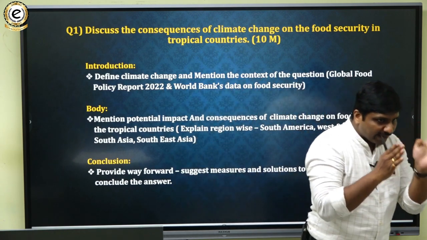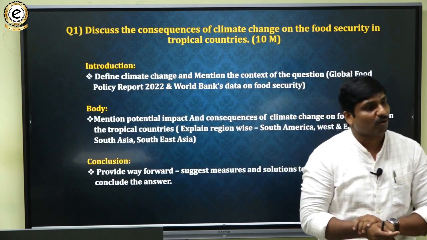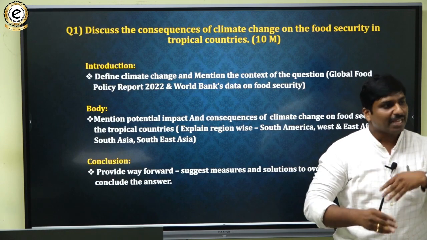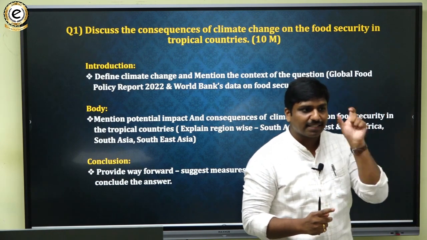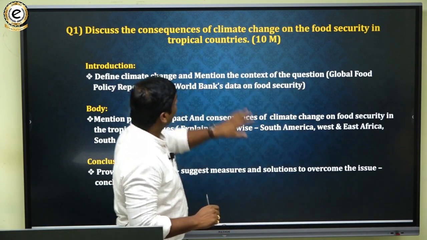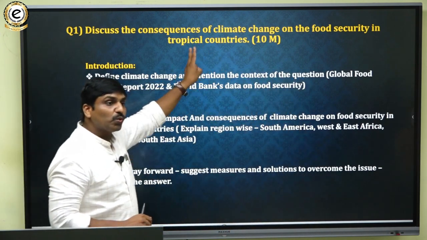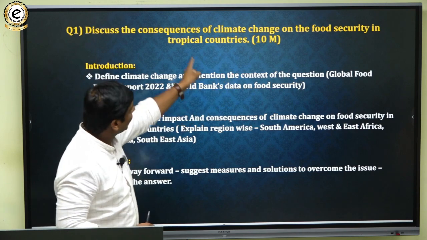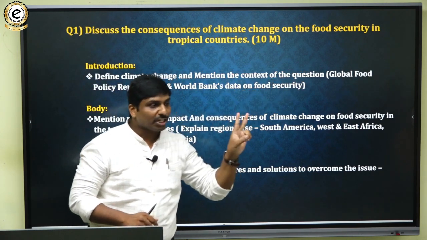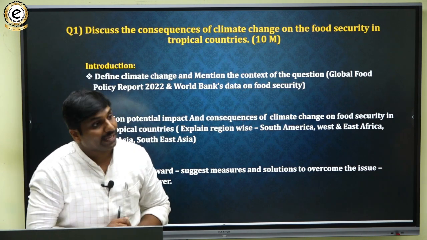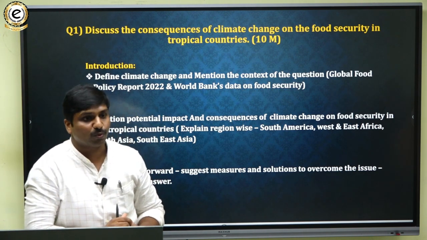Whenever you see a question, locate the central theme of the question. Here, two themes are there: climate change and food security. We have to focus on those aspects.